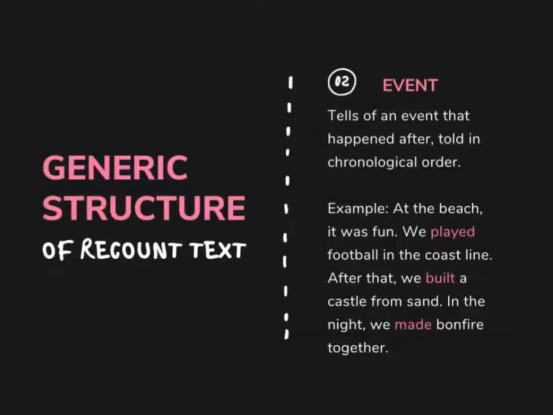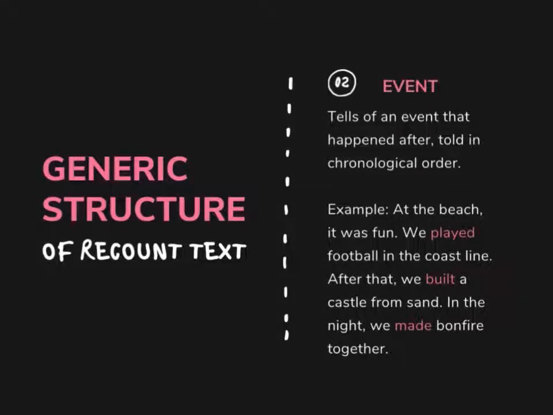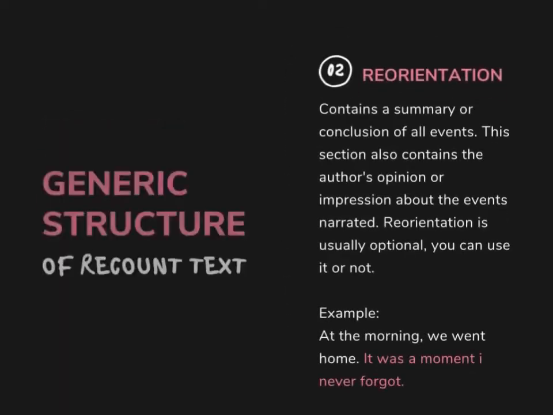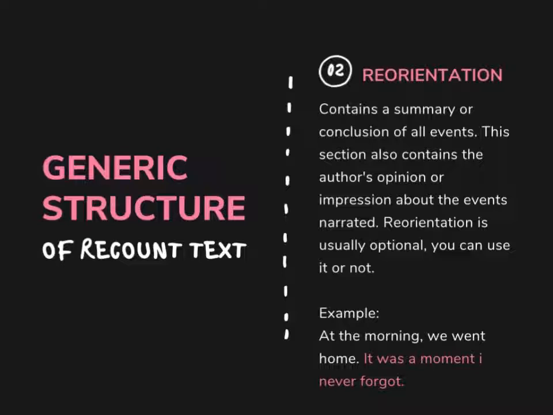Second, events. Events tell of an event that happened, told in chronological order. For example, at the beach it was fun. We played football in the coastline. After that, we built a castle from sand. In the night, we made bonfire together. So from this example, we can see the chronological order of the activities they do. At first, they played football in the coastline, and then they built a castle from sand, and the last, they made bonfire together. And lastly, the generic structure of recount text is reorientation.